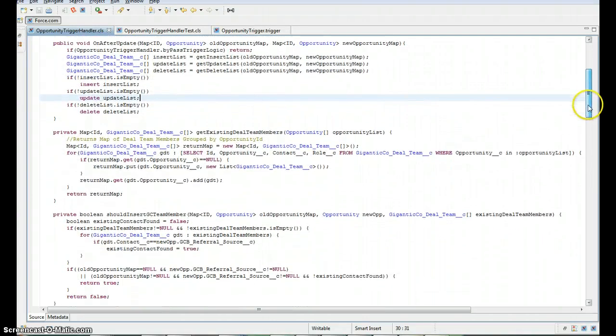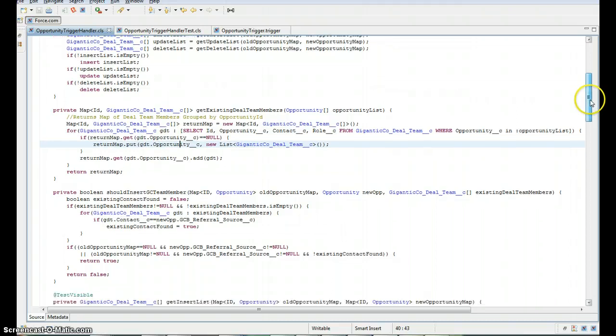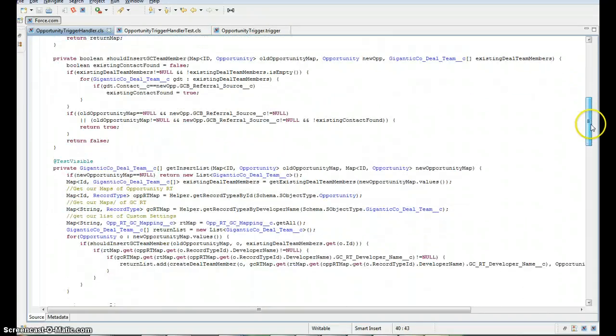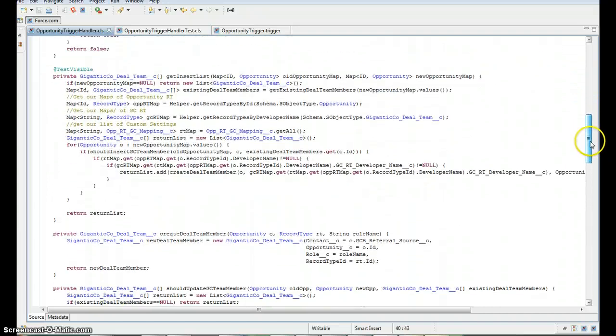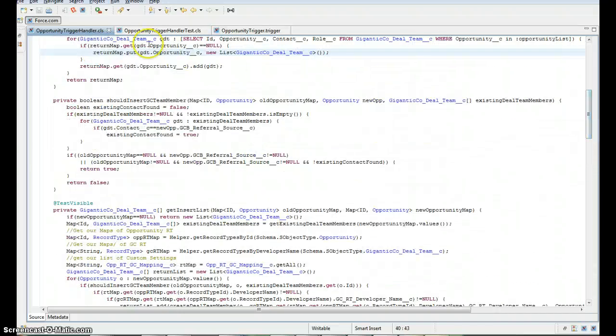This has some private helper functions to get the existing deal members, so that the logic can determine what things need to be inserted versus updated. So that's all in this area here.